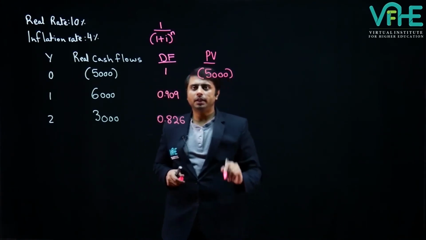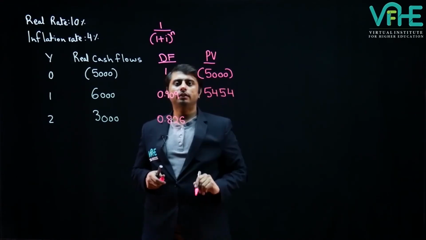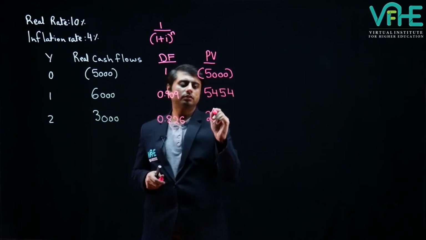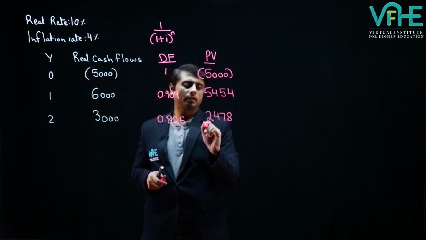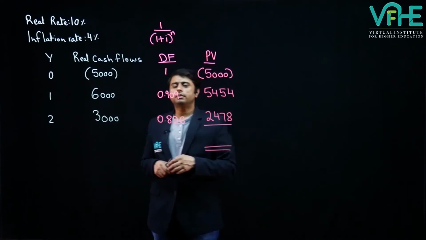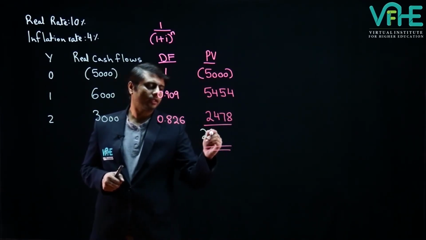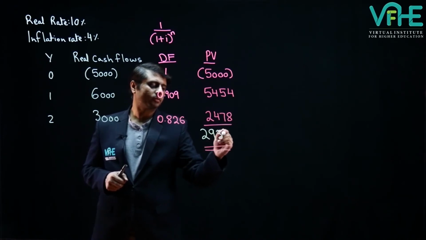Second one will be 5454. And the third one will be 2478. In order to calculate the net present value, we will add up all three of them, and our final answer is 2932.